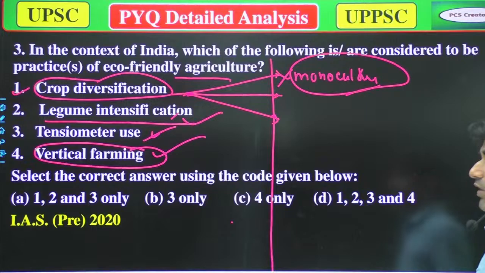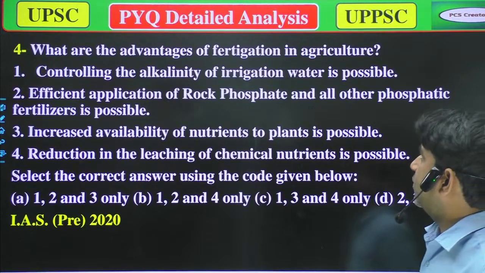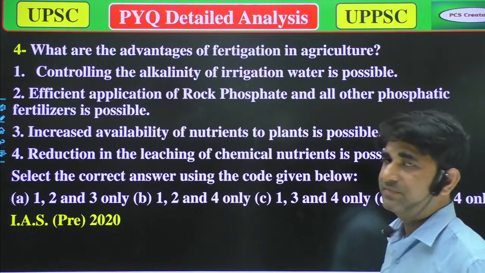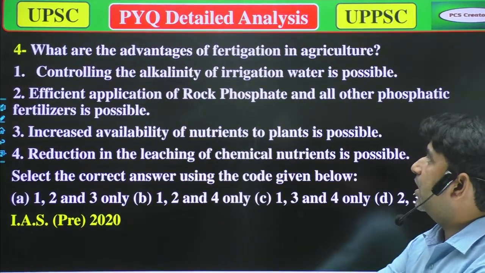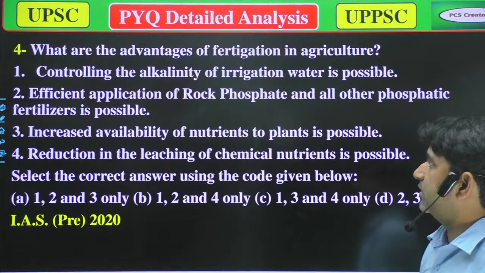Now we'll move to the next question. Our next question is, what are the advantages of fertigation in agriculture? Our options are: one, controlling the alkalinity of irrigation water is possible.